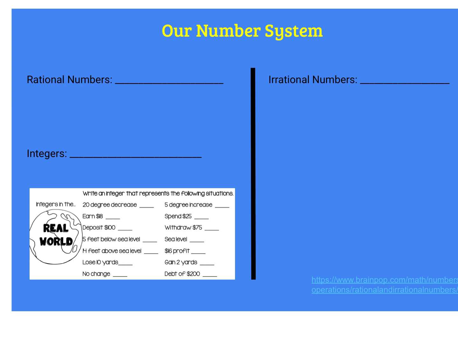All rational numbers can be written as fractions. Any number that can be written as a fraction. And just like Henry said, that means it can be divided.